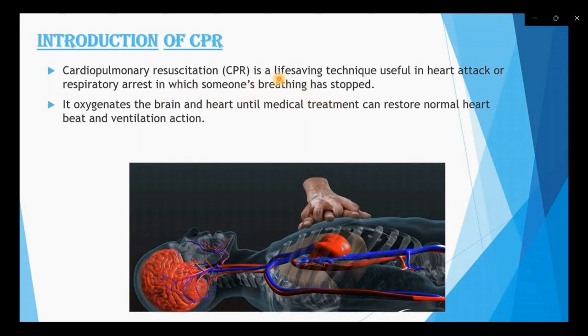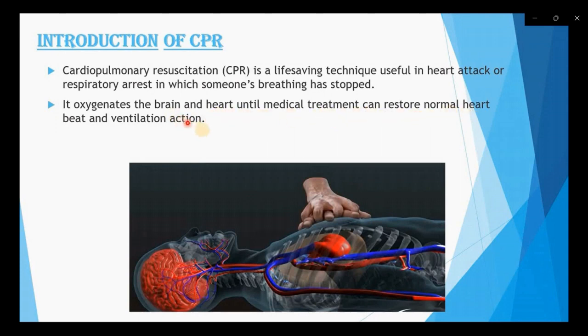Suppose a person has got a heart attack or respiratory arrest, then what happens? Our heart stops pumping or our respiratory system stops breathing. This is a very critical position. So CPR is a life-saving technique in which our heart gets to work properly.